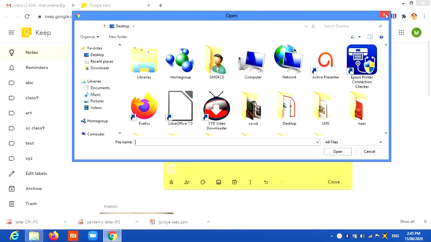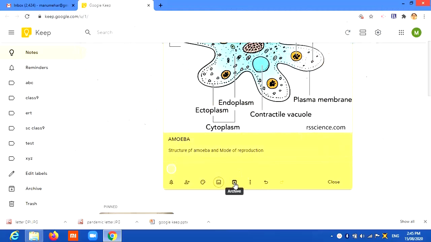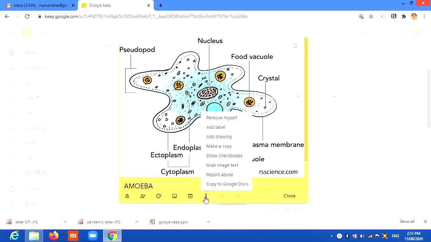Now, in case I want to archive it, in case I want to store it, what is basically archive? Archive is a storehouse. I can archive it, or I can even leave them unarchived. In case you have made the notes and already shared them, or for example at times we get questions from the students, and then you want to remove yourself, you can remove from here. That is, you don't want them in the list of your notes.